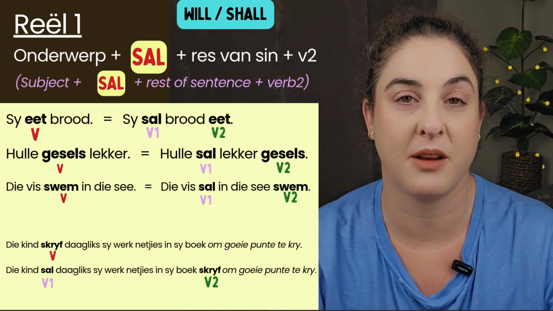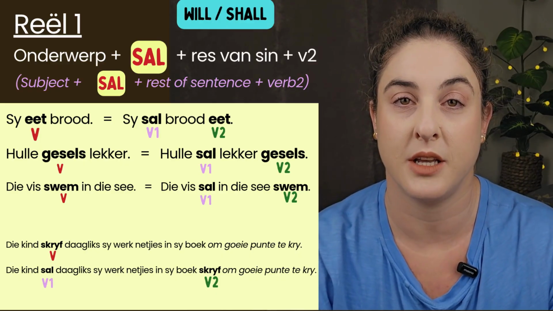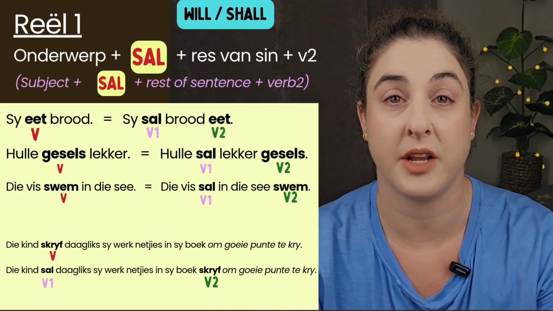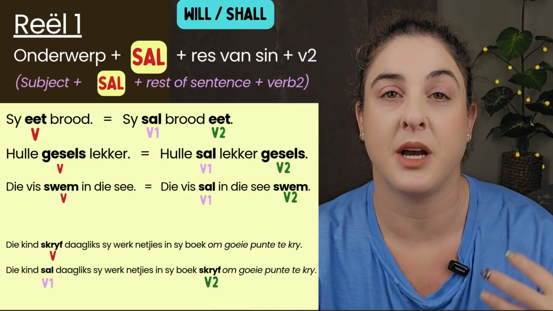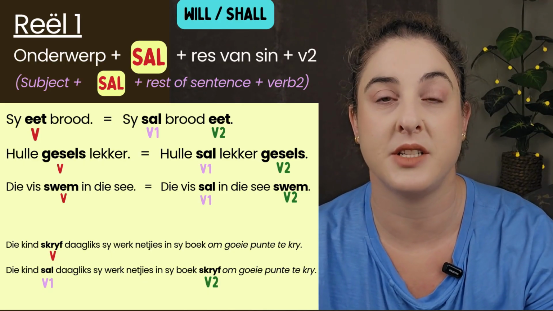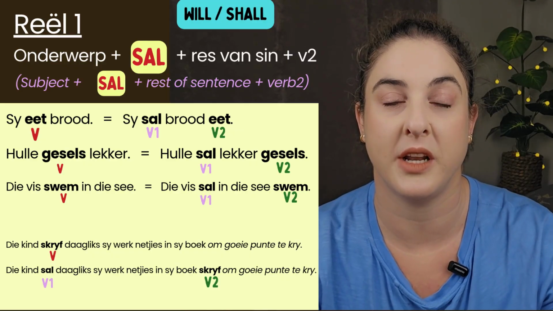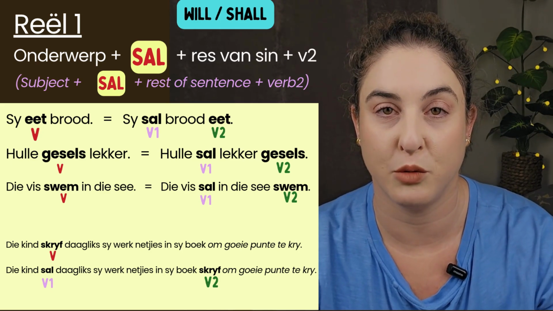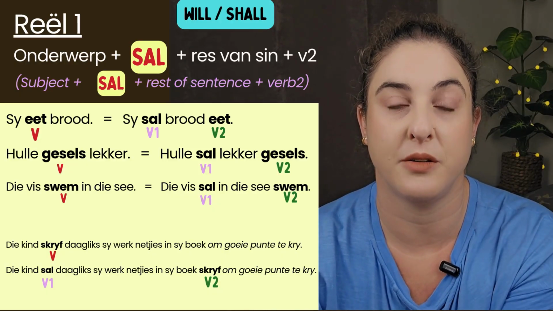And if you have a factual statement that is true in the present tense, if you want to then make that into future tense, you use sal. Onderwerp plus sal plus res van sin plus V2. That translates to the subject comes first, then followed by sal, if you're creating future tense, and then the rest of the sentence, and at the very end, the verb that you had in the present tense that was before the noun, that verb two, because you now have two parts, sal being verb one, and the original verb is now verb two, that moves to the end of the sentence.